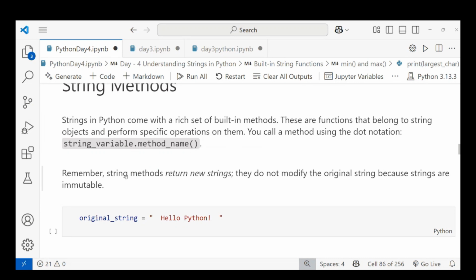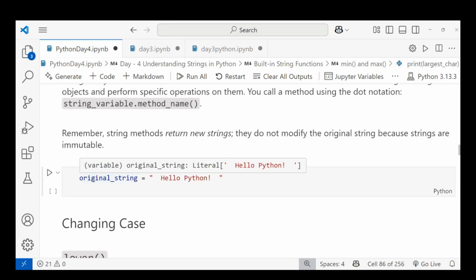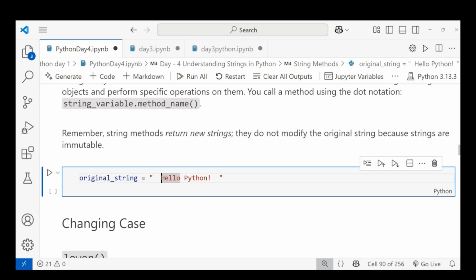You should understand that string methods return a new string, and they do not modify the original string because strings are immutable. So let's see how it works. I'm taking another example: I'm giving the original string a variable name and storing the value Hello Python. Observe that after the double quotes I've given spaces, three I think. After Hello there is one space, then Python and an exclamation mark, and I've taken two spaces here also.